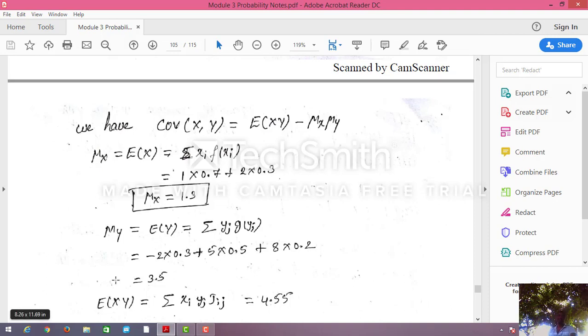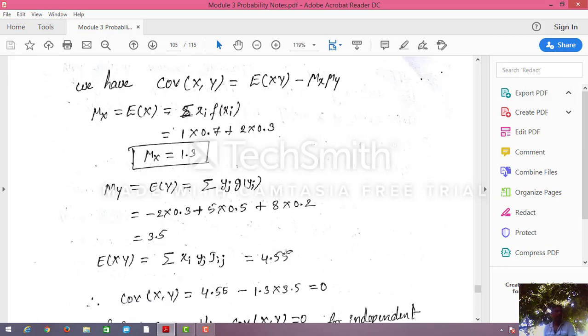Next, expectation of xy. Expectation of xy is summation of xi into yj into f of ij. Here I have written directly that the value should be 4.55. So how you will get it, I will explain.